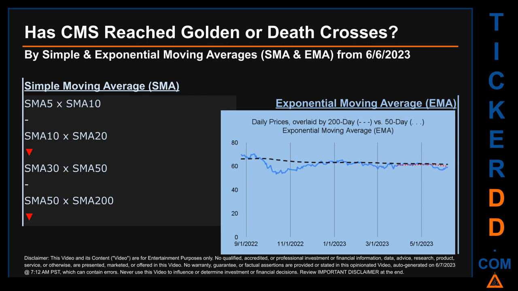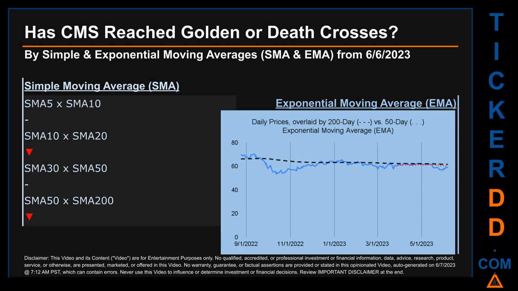For our opinionated analysis off third-party and abstracted data, we decided to look at both simple moving average, SMA, and exponential moving average, EMA. The latter calculates moving average by giving more weighting to recent prices. For EMA, you can be the judge. Look at the generated graph on this page. Has the 50-day EMA line, which is in red, crossed above or crossed below the 200-day EMA line, which is in black? If no crossing can be seen, then no signal could be had. The blue line is daily end-of-day prices.